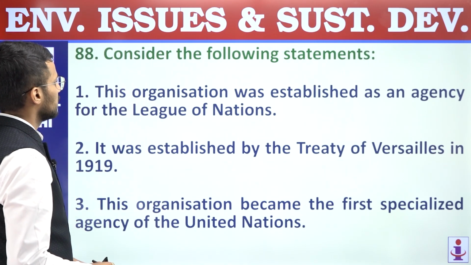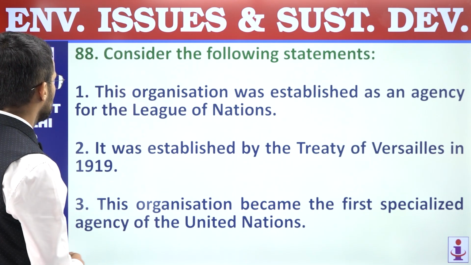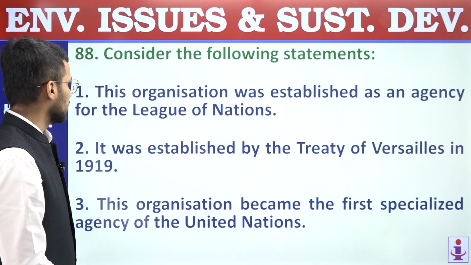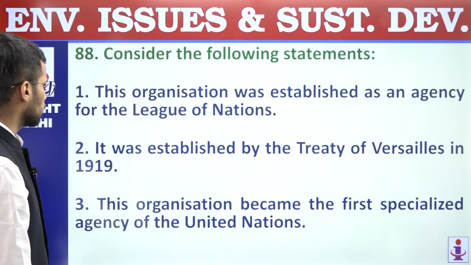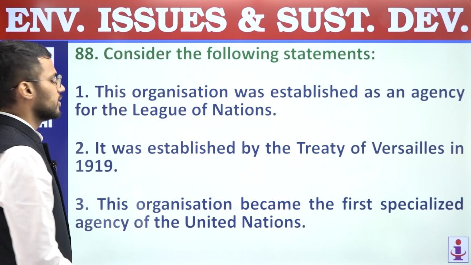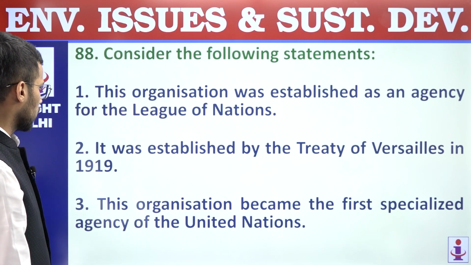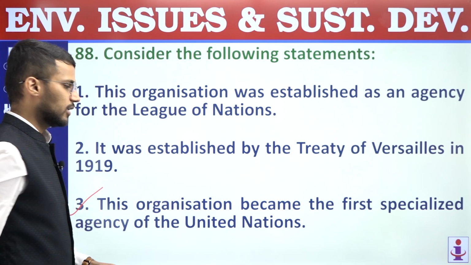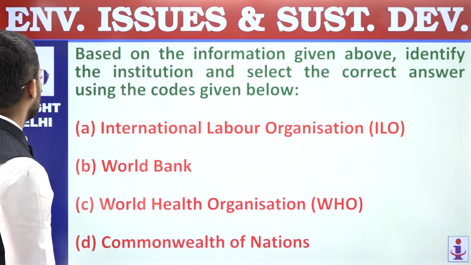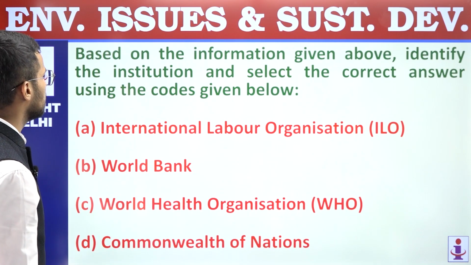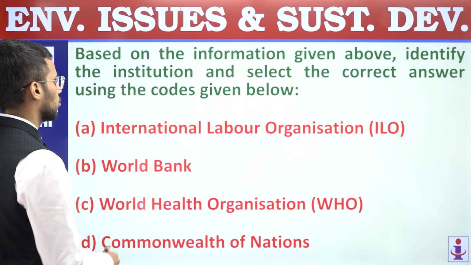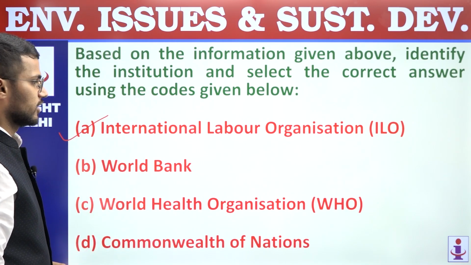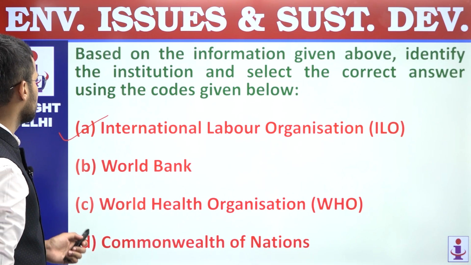Next, 88. Consider the following statements. First, this organization was established as an agency for the League of Nations. Second, it was established by the Treaty of Versailles in 1999. Third, this organization became the first specialized agency of the United Nations. So this statement helps you understand the organization. So based on the information given above, identify the institution and select the correct answer using the codes given below. It is ILO, International Labor Organization, ILO. Right, so question number 88, answer is A.